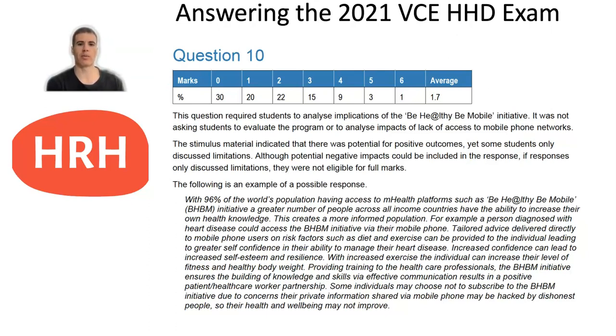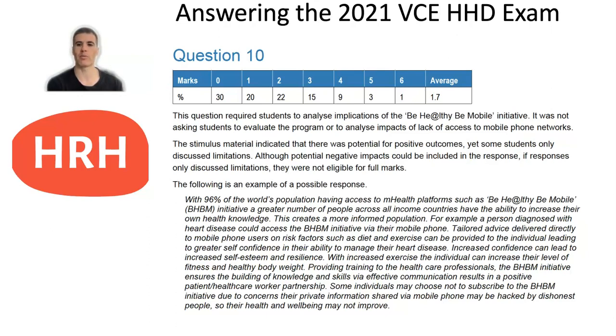They gave you there an example of a possible response. This student said that the 96% of the world's population having access to these platforms, such as the Be Healthy, Be Mobile initiative, means a greater number of people across all income countries have the ability to increase their health knowledge, and that creates a more informed population.